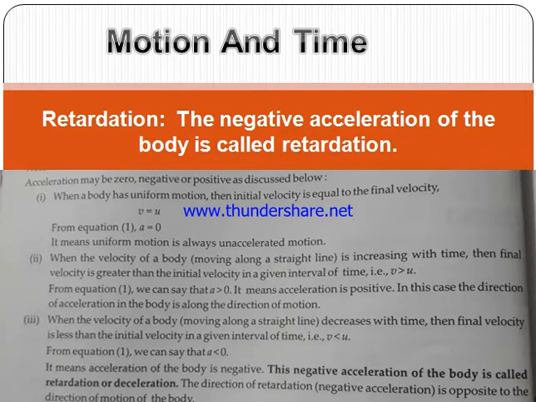Next we come to retardation. What is retardation? The negative of acceleration of a body is known as retardation. Now we come to a simple topic. All of you know about the motion of a scooty or cycle. When you give it the race, it accelerates.